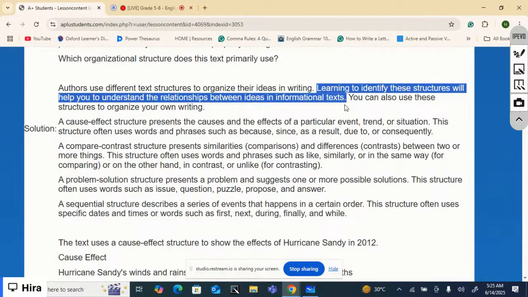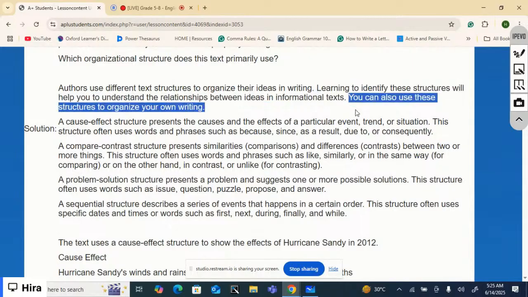You can also use these structures to organize your own writing. They can help you write in a better way, they can help you organize your essays or research papers or whatever you are writing.